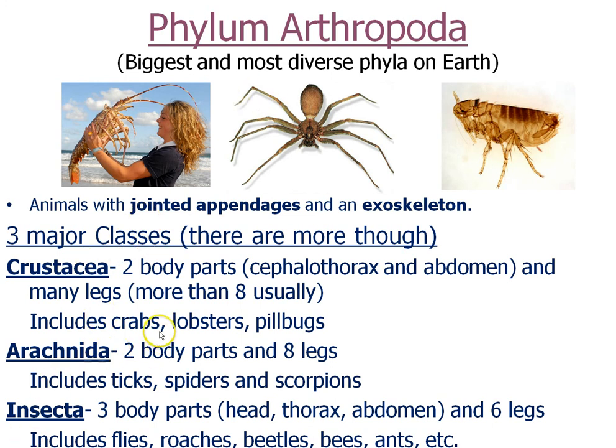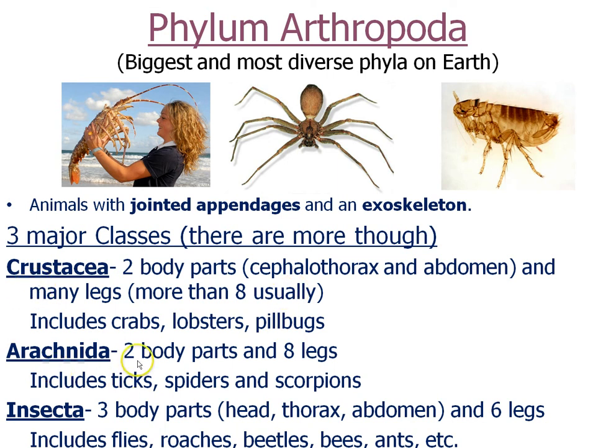Crustacea, think things like crabs, lobsters, even pill bugs, are more closely related to crabs than arachnids and insects. Crustaceans have two body parts. They have their head fused to the thorax up here. You can kind of see that. So this part here consists of one body part, the head and thorax, and then they have an abdomen, which is their back end. Now, for things like lobsters, that back end is very tasty, and of course people pay a lot of money for that. They usually have more than 8 legs, and most of them, but not all of them, live in the water.